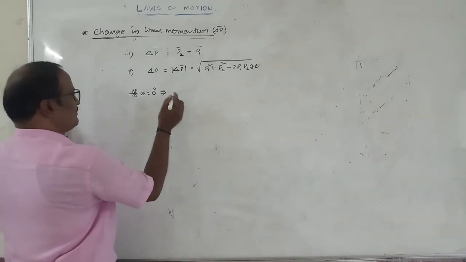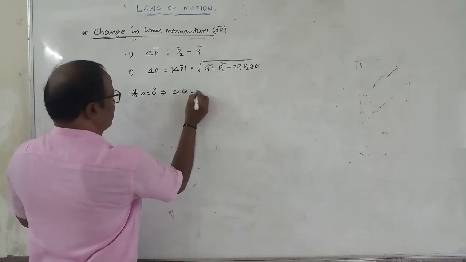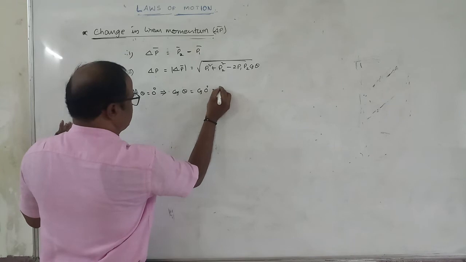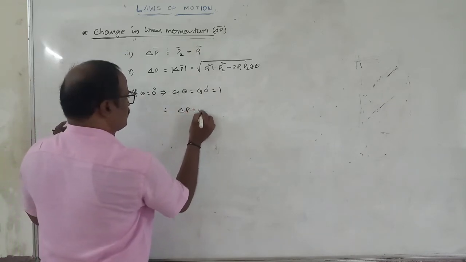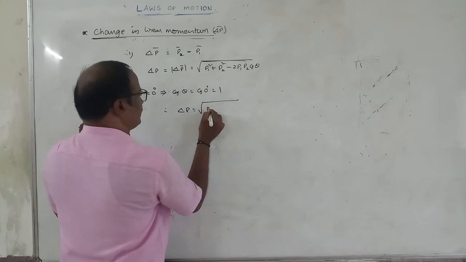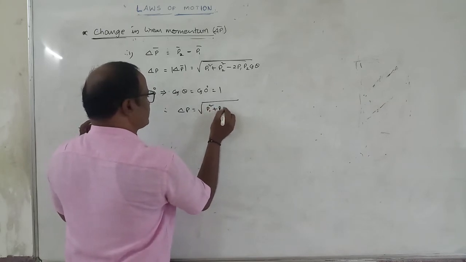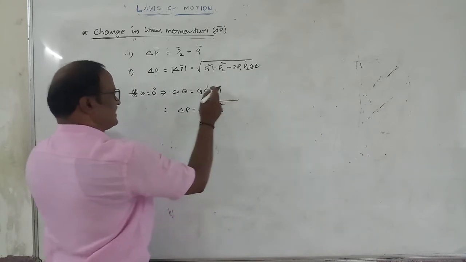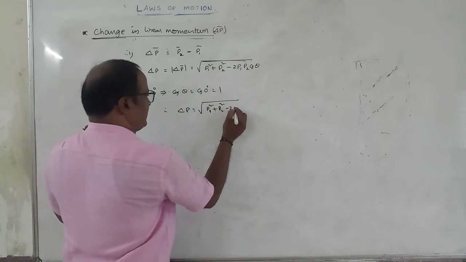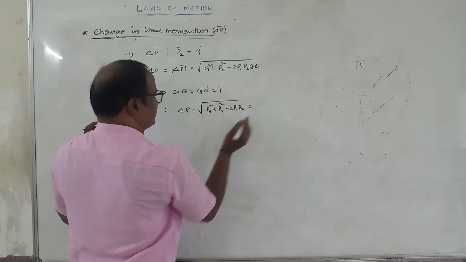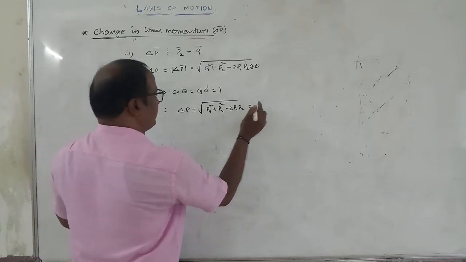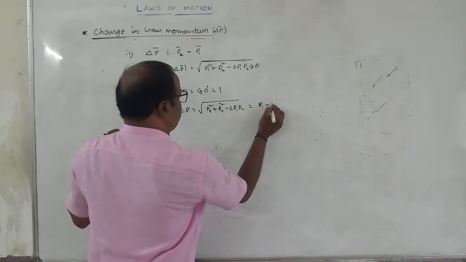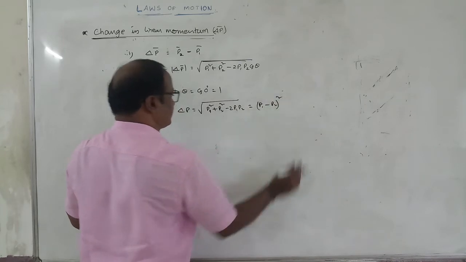If theta is equal to 0, cos theta is equal to cos 0, which is equal to 1. Therefore, delta P is equal to root of P1 square plus P2 square minus 2 P1 P2. This is in the form of A square plus B square minus 2AB, that is P1 minus P2 whole square.